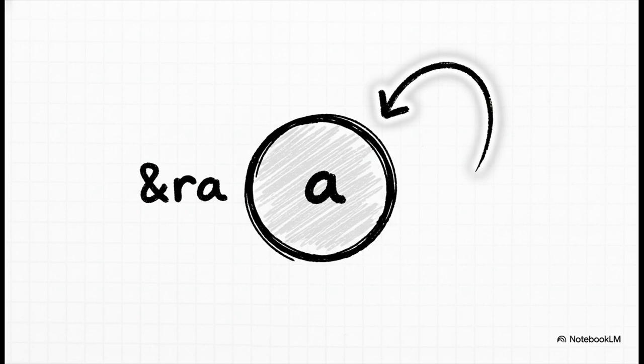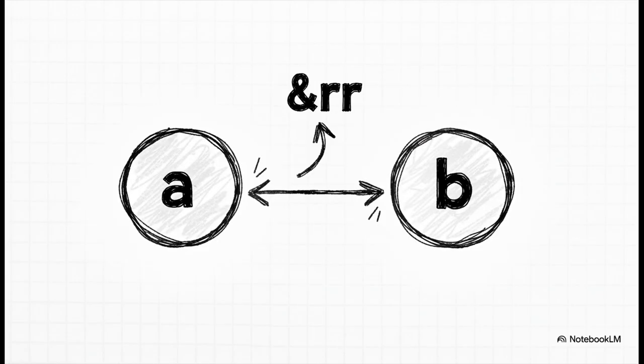It's basically a loop. In the language from the source, this is called a self-relation, and it's written as &ra. This is really the most basic concept of identity, a thing knowing it exists. But the real game changer, the truly generative step, is connecting two different instances. When we formally link our A and B together, we create our very first binary relation, which is written as &RR. And you gotta understand, this one single connection is the very first meaningful structure in this whole new universe.